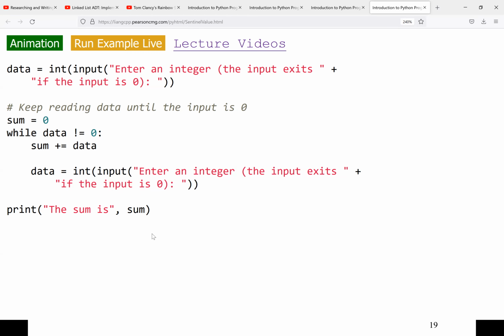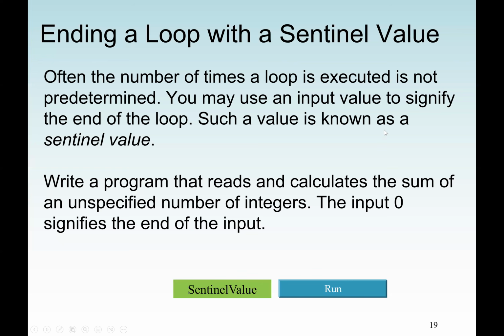Wait for a few seconds if it's okay. Okay, so let's keep going then.